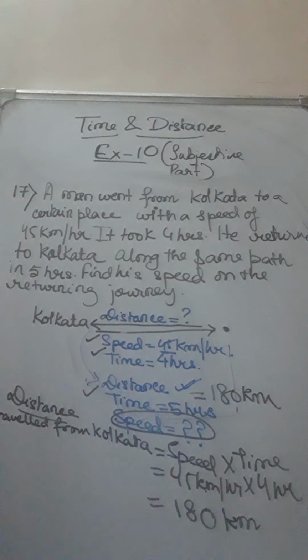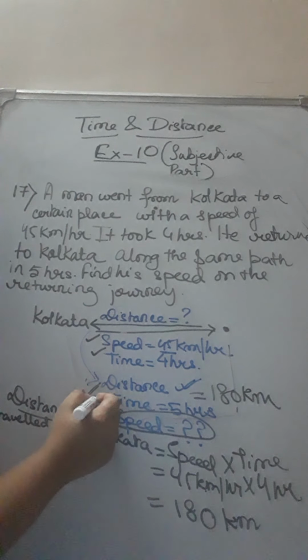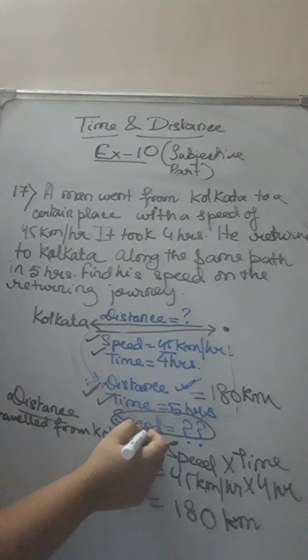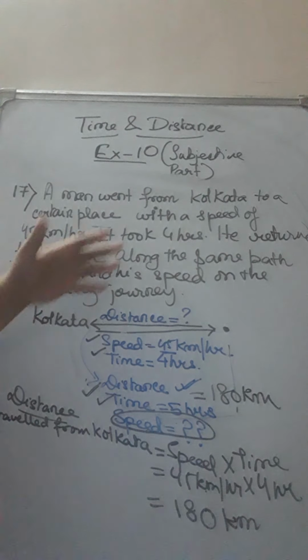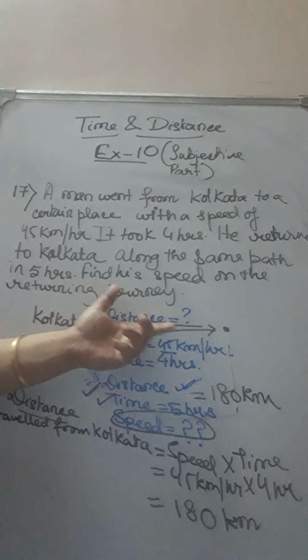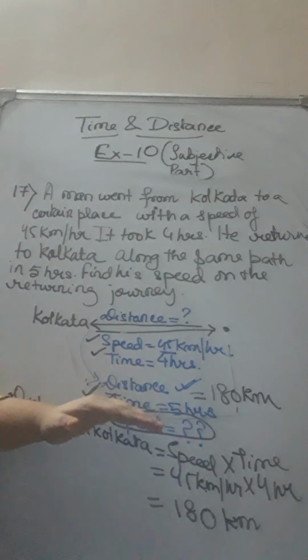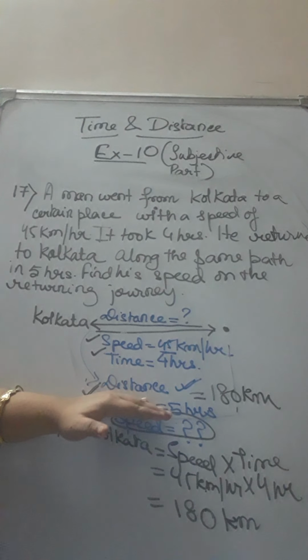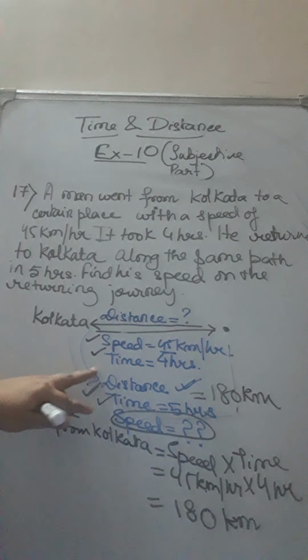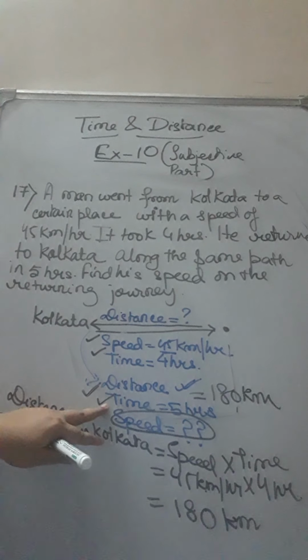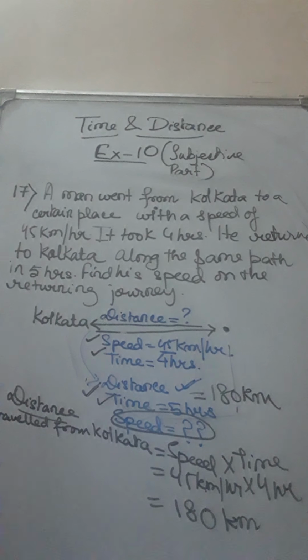So now what do we know? We know the distance, we know the time, and we have to find out the speed. So basically these types of questions you need to understand. See, the distance was not given. If we find this, we can also get to know the distance during the return journey. Now both are known, distance and time, we can definitely find out the speed.